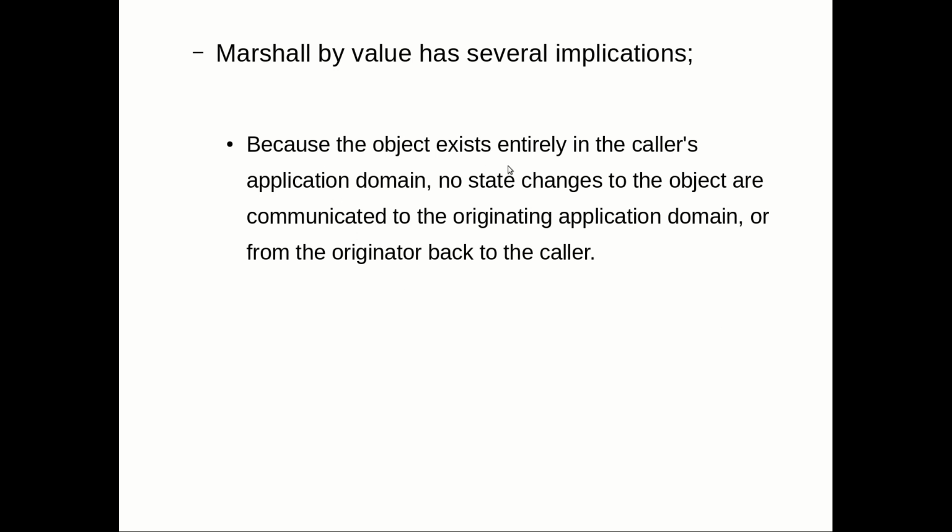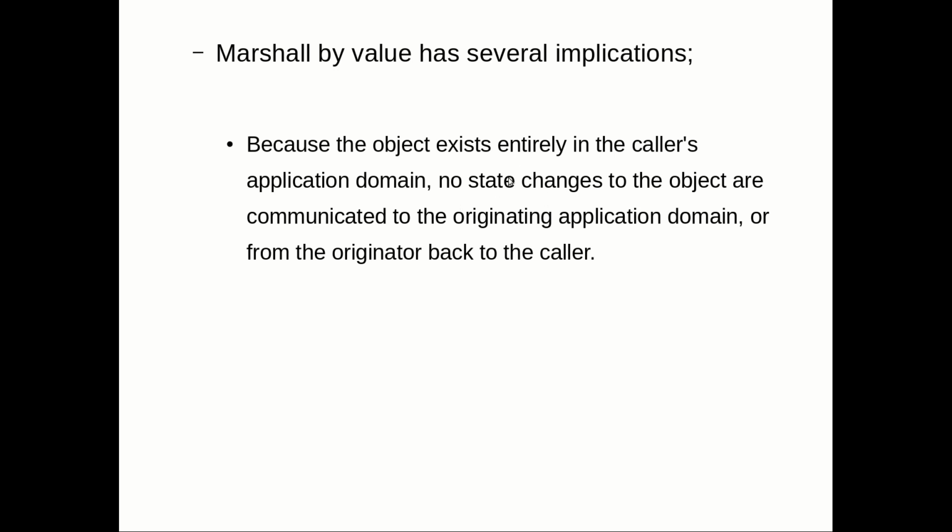So because the objects exist entirely in the caller's application domain, no state changes to the object are communicated to the originating application domain or from the originator back to the caller. This is one of the very important points that you have to remember. Since it is going to be marshal by value, whatever state changes you are going to do in the caller's domain. Who is the caller here? Let us assume it is the client application.